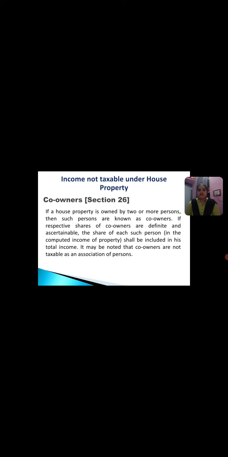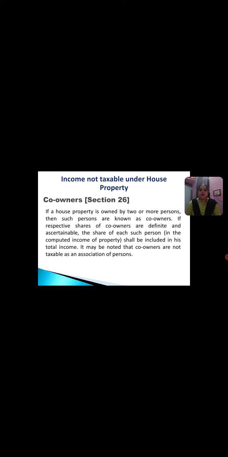So if there are two or more owners of a certain property, and if their share is definite, in the sense that it is defined that this is the part of this particular person, and if they are ascertainable, which means you can tell clearly, then their part of the income shall be included in the total income.